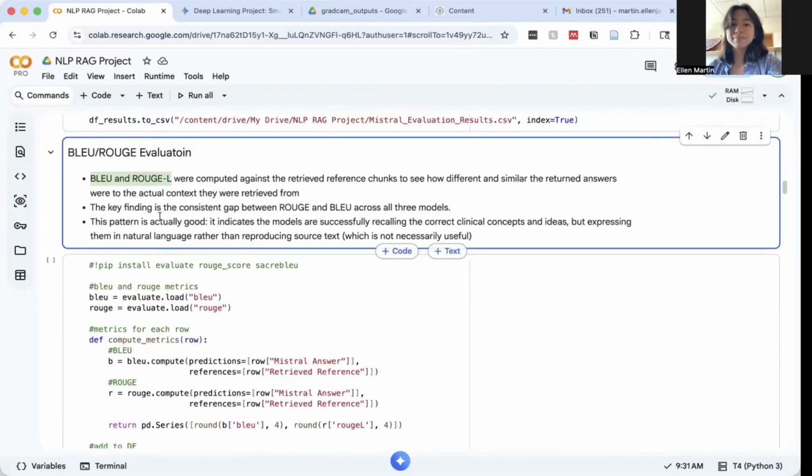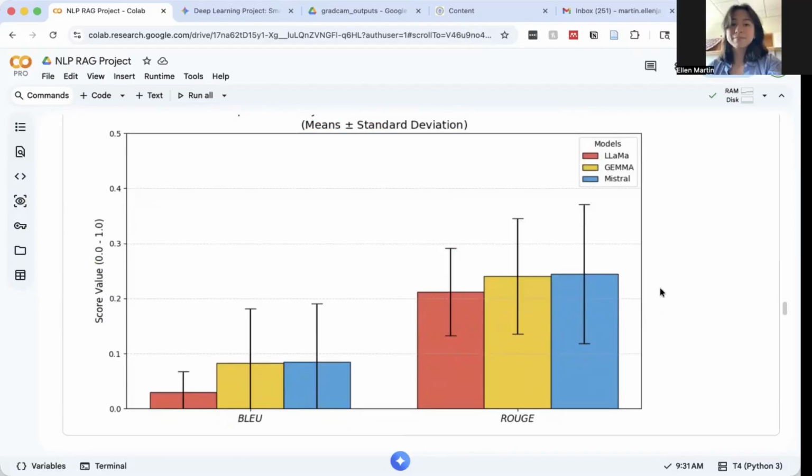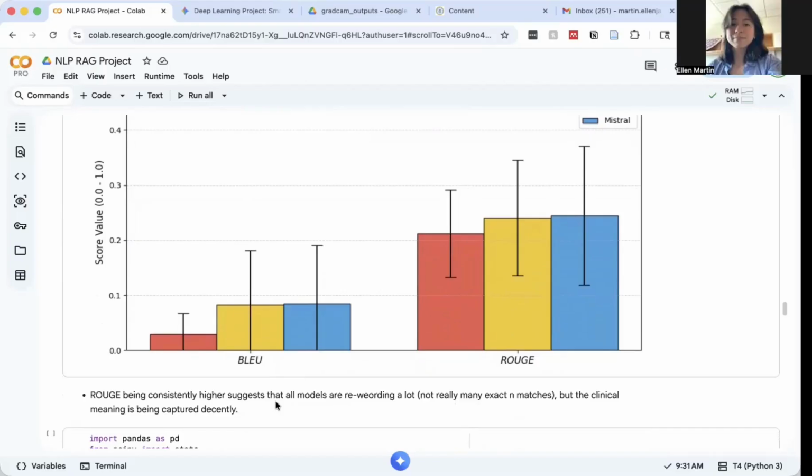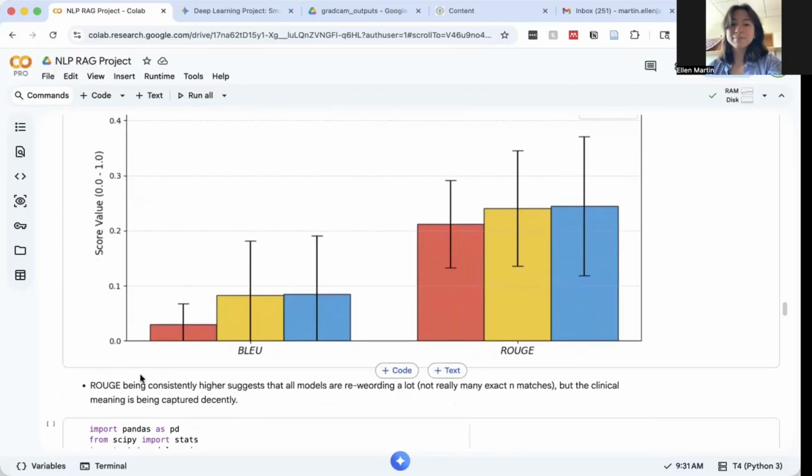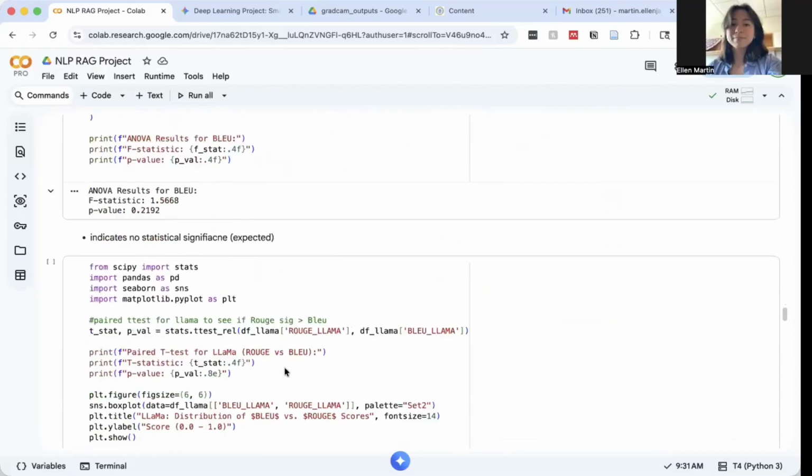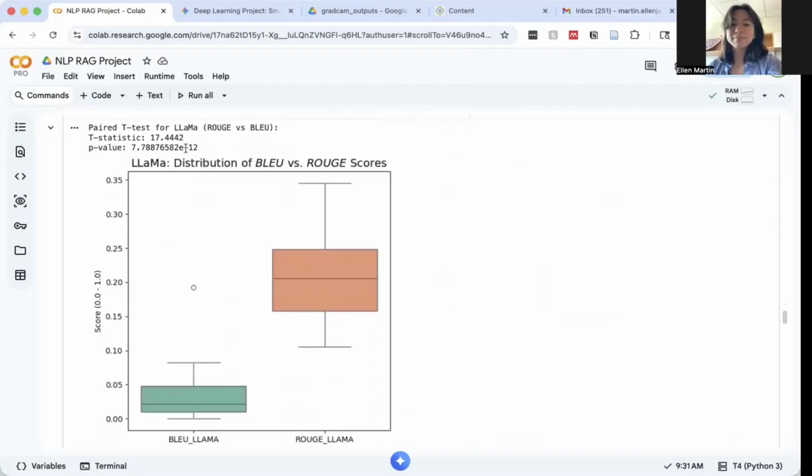And we did this for all 3 models. As you can see, there isn't really a significant difference in performance between the 3 models in terms of ROUGE or BLEU. They're all kind of performing at the same level. However, ROUGE is consistently higher than BLEU for all 3 models, which we captured in these post hoc tests.